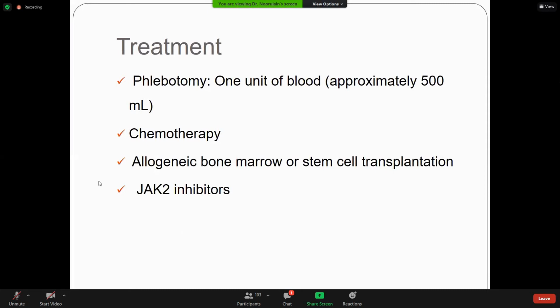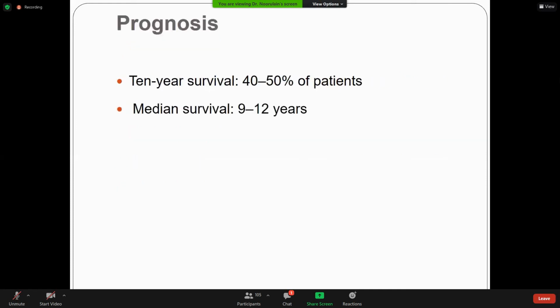Because there is a mutation in the JAK2 gene, you can also give JAK2 inhibitors like ruxolitinib. They are available in many centers, and the medical oncology department also gives JAK2 inhibitors in these cases.